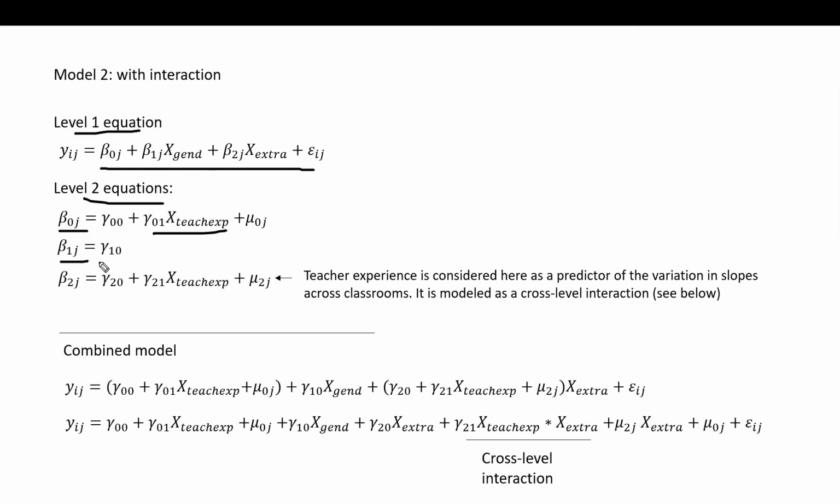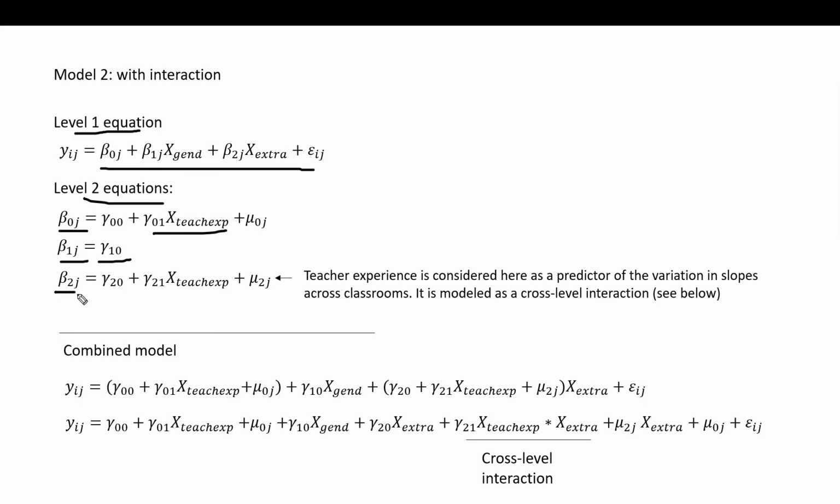Here we have our fixed effect with respect to gender. So this is treating the effect of gender to be the same across classrooms. And the reason why is because we don't have that mu1j that we had previously. So we had fixed the variance of the slopes for gender to 0 essentially.